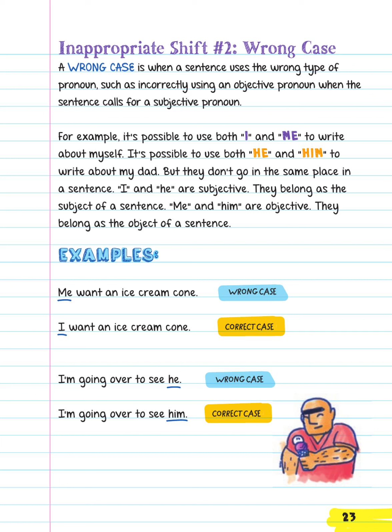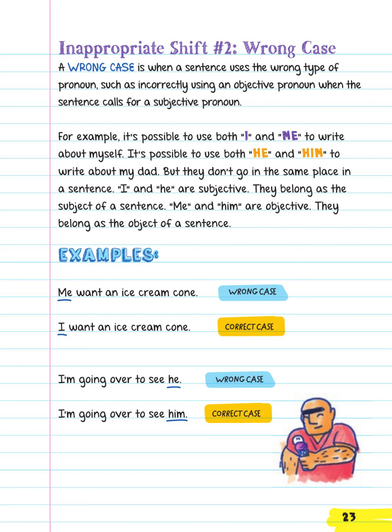A wrong case is when a sentence uses the wrong type of pronoun, such as incorrectly using an objective pronoun when the sentence calls for a subjective pronoun. For example, it's possible to use both I and me to write about myself. It's possible to use both he and him to write about my dad, but they don't go in the same place in a sentence. I and he are subjective. They belong as the subject of a sentence.